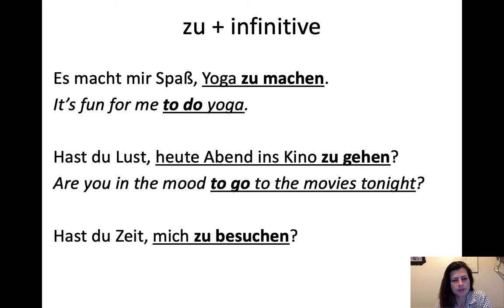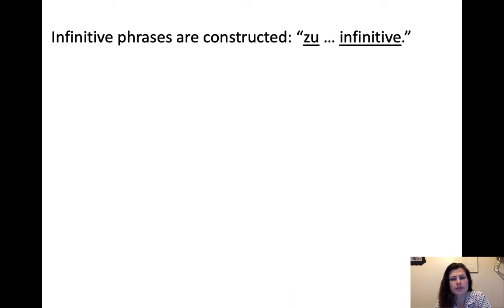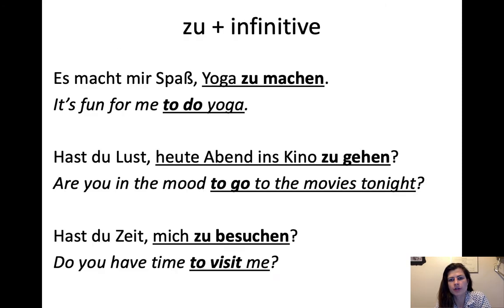Then we have, hast du Zeit, mich zu besuchen? Do you have time to visit me? So hast du Zeit, do you have time? And then to visit me with besuchen being at the end. So it's like, do you have time, me to visit? Maybe sounds a little bit like Yoda, but the infinitive has to be at the end of these infinitive phrases. So infinitive phrases are constructed zu plus infinitive. Zu right before the infinitive, and then any details you want to add will come before.